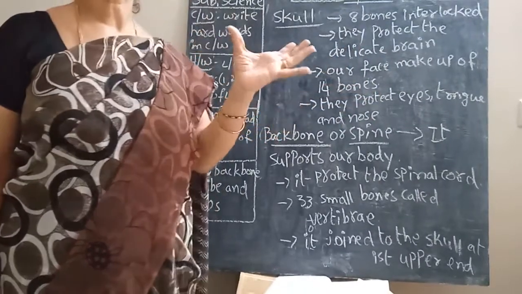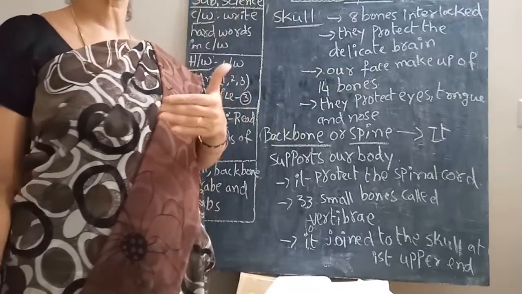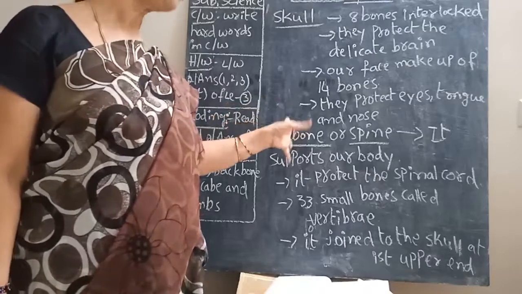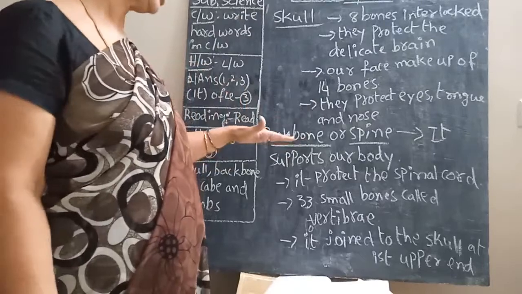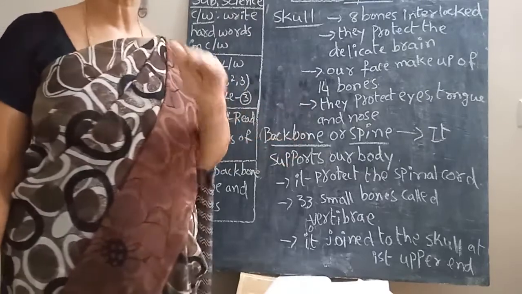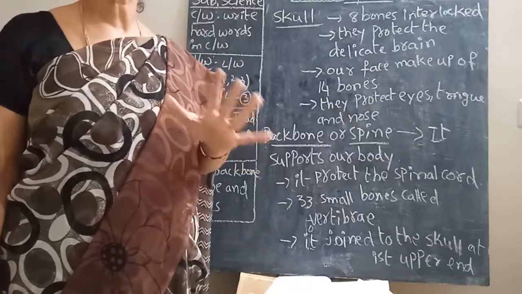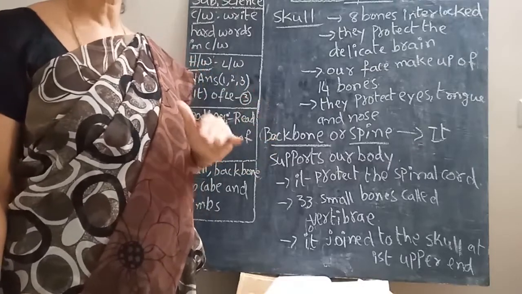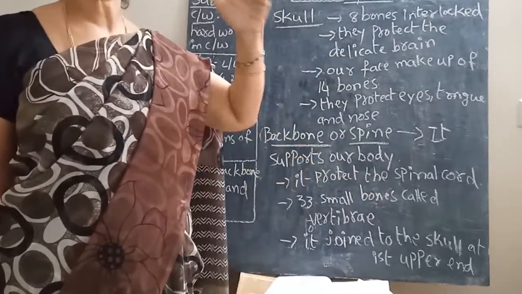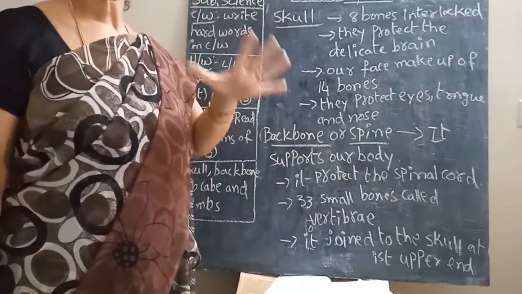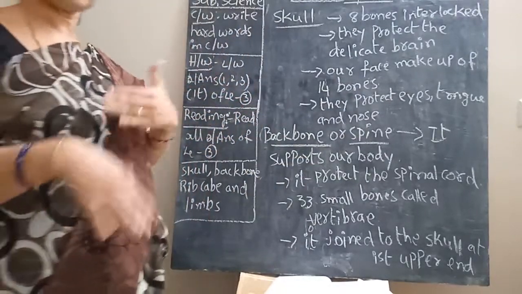Okay, and the backbone. This is not straight. It looks like a snake. The backbone protects the internal organ, the spinal cord. There are 33 small bones in the spinal cord called vertebra. These 33 bones are called vertebra. This spinal cord joins the skull at its upper part. Now we will continue in the next episode.